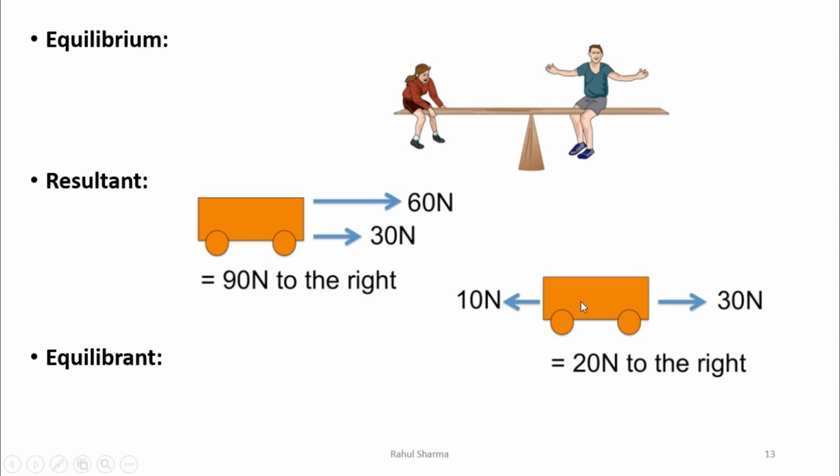For example, if I take the same example, this wagon was at rest. Now we apply 30 Newton on this side and 10 Newton on this side, and its resultant is 20 Newton on the right side. Now to bring the wagon back to the same state of rest as its initial condition, we have to apply the same 20 Newton force but in the direction of the left side. So that is known as the equilibrant, which is applied just to bring it to its initial condition of rest or motion, but opposite to the resultant.